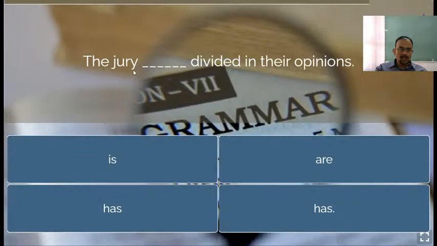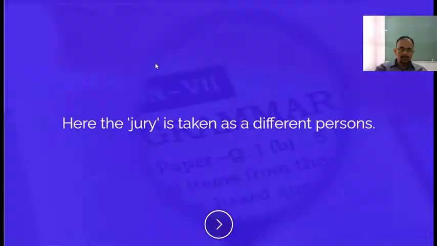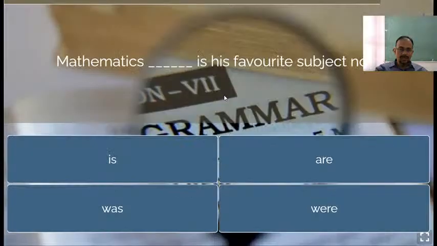Next you see, the jury dash divided in their opinions. The jury dash divided in their opinions. So the jury, it should be there is given, so it should be have actually. Here it should be have, yes, children. Okay, so the jury are, it can be, because they are different, so the jury are divided.